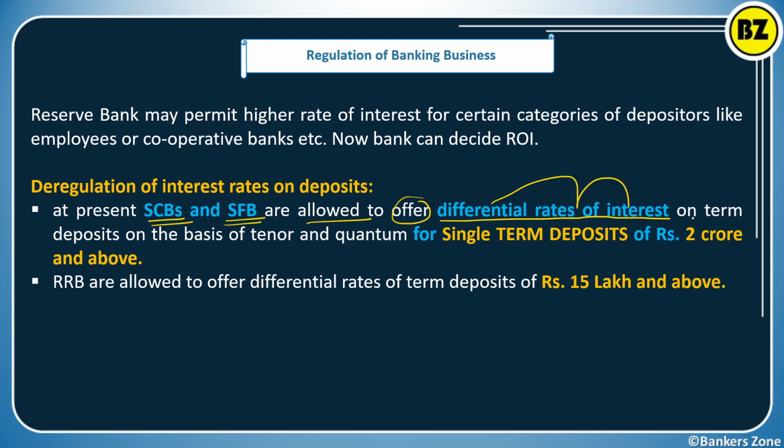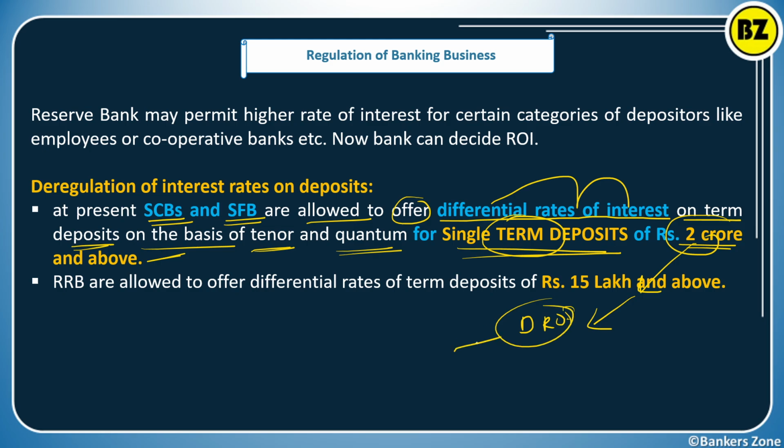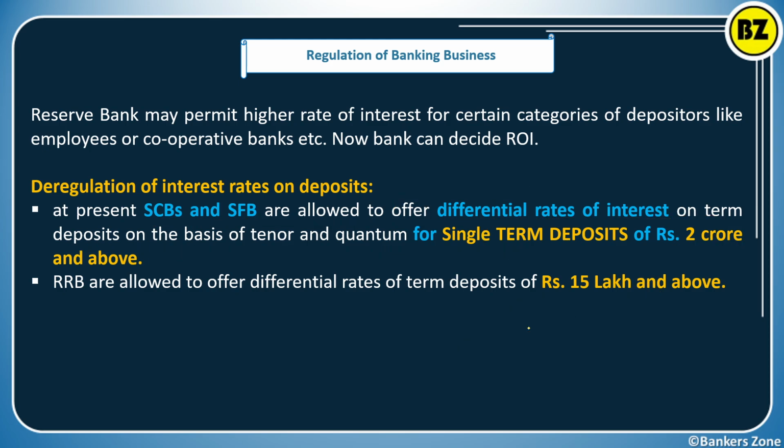And this is on term deposits. On the basis of the tenure and on the basis of the quantum, for a single term deposit of rupees 2 crore and above. You can check your notification: whenever the term deposit is more than 2 crore in a single term deposit, the bank can offer a differential rate of interest. That means the customer can bargain with the bank, asking for a higher rate of interest. That is possible because RBI has deregulated the rate of interest.